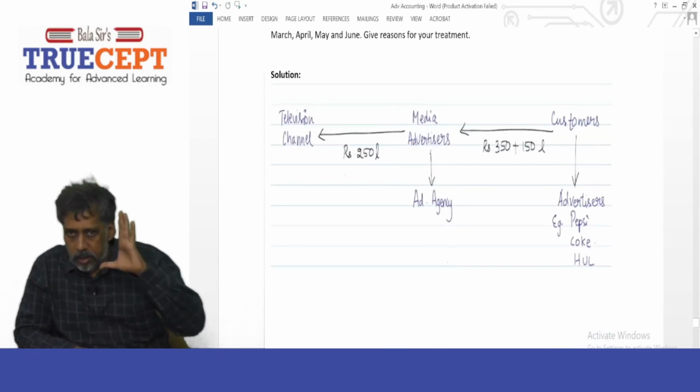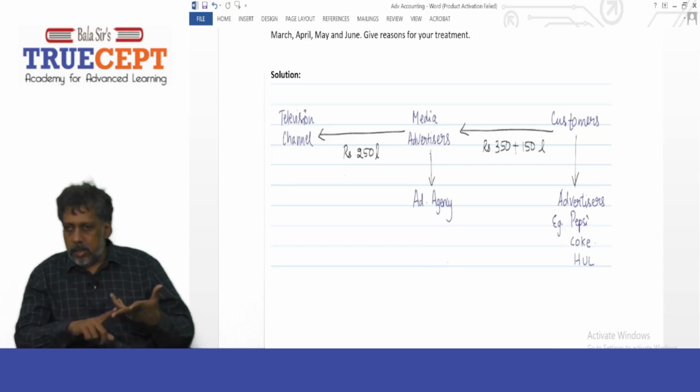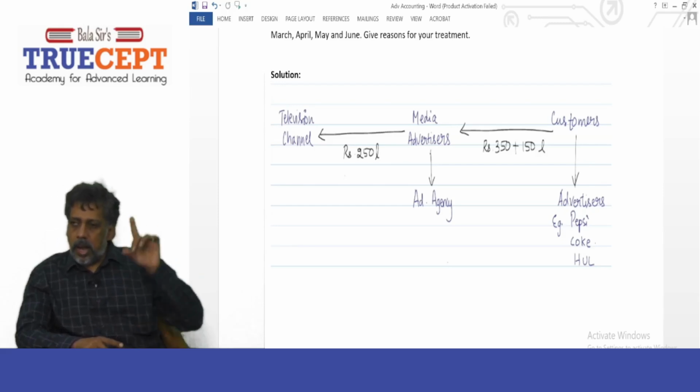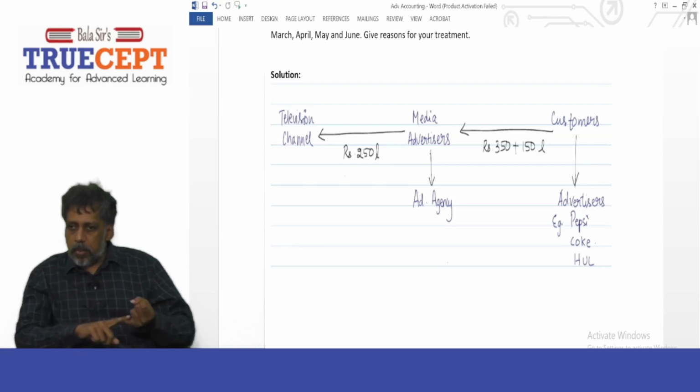You are the media advertisers. You are supposed to be the ad agency. Let us say I am the television channel. The cricket match will be telecasted on my channel. It is on my channel and you are the ad agency.